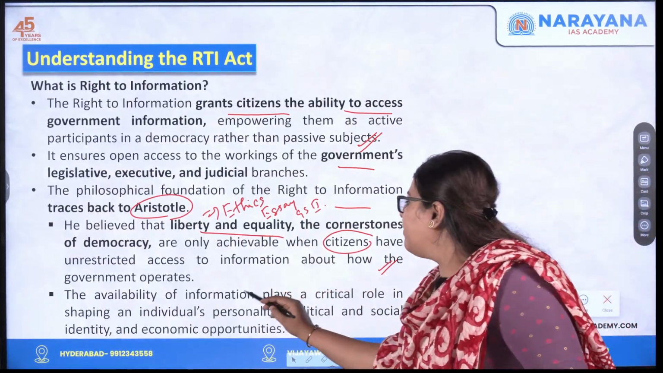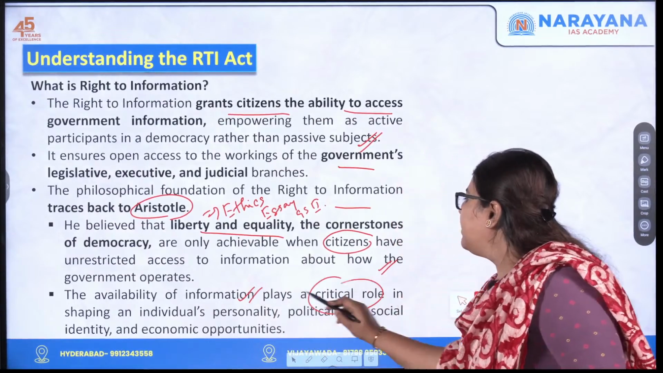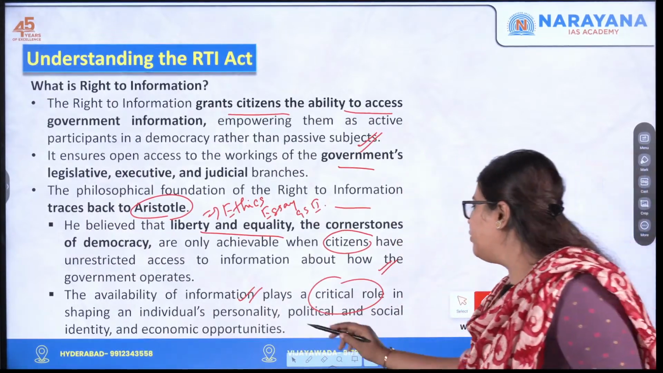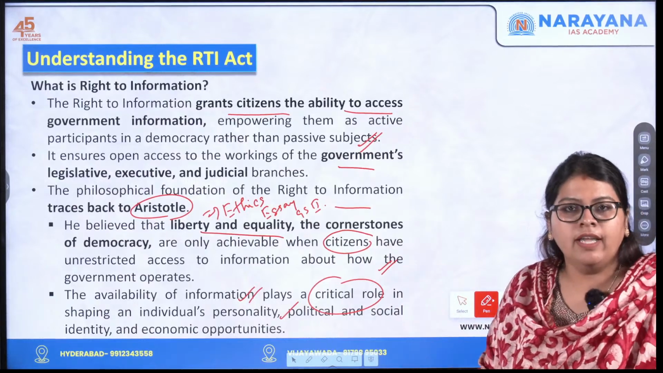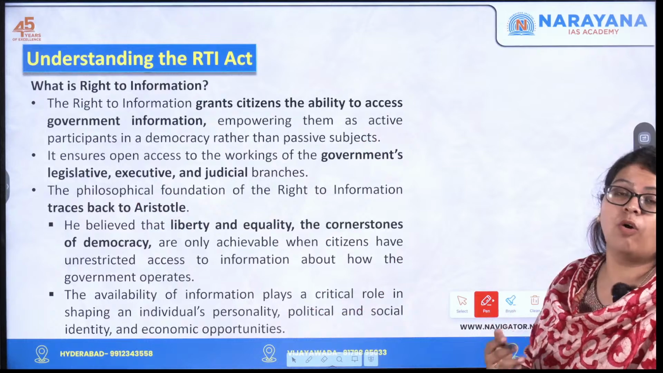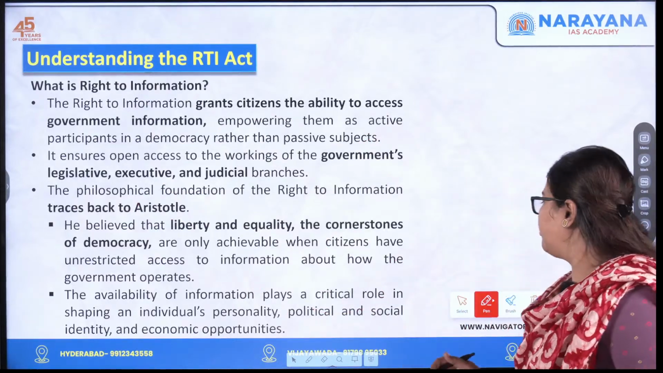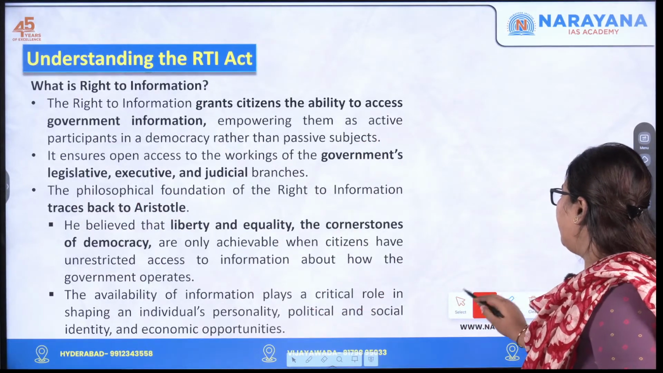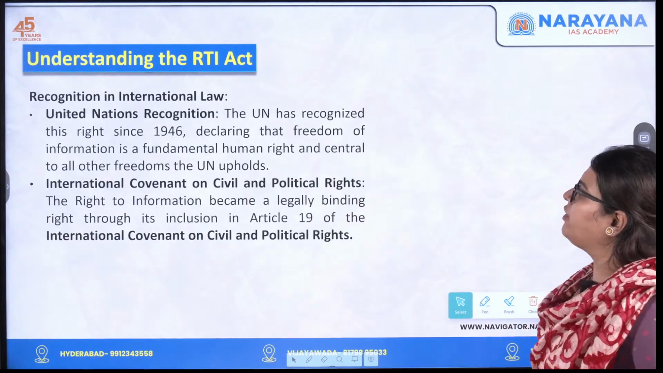And so the availability of information plays a critical role in shaping an individual's personality, political and social identity, as well as in making them aware of what the economic opportunities present are. Okay, so this is what the right to information is.